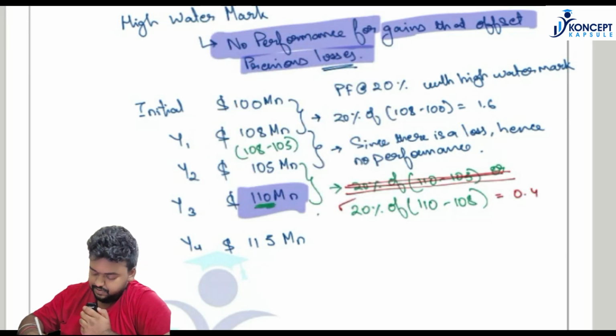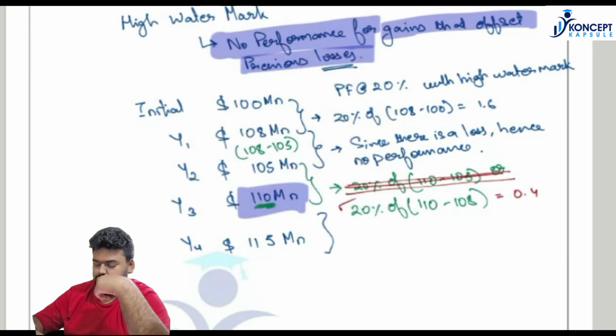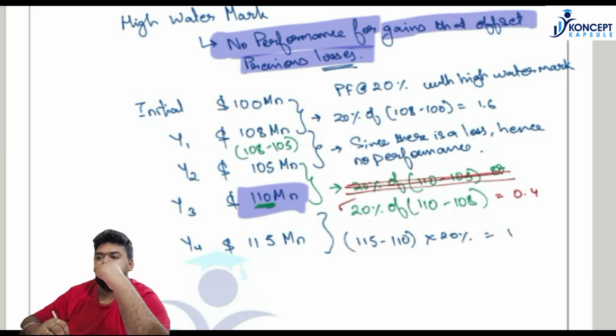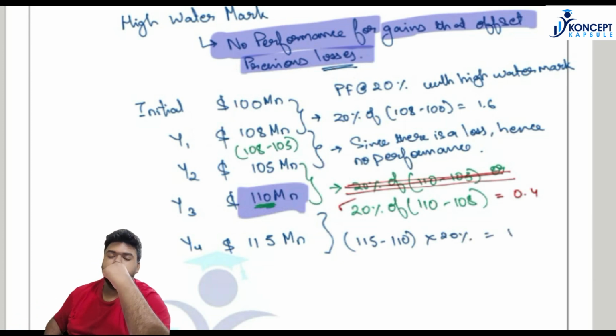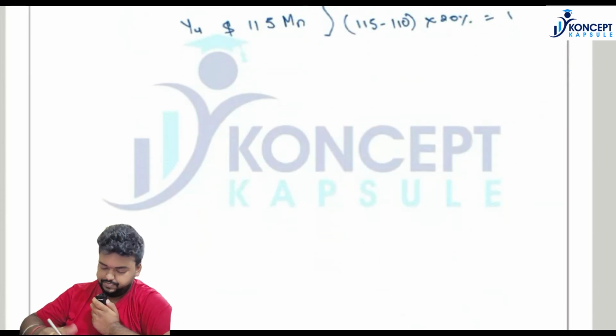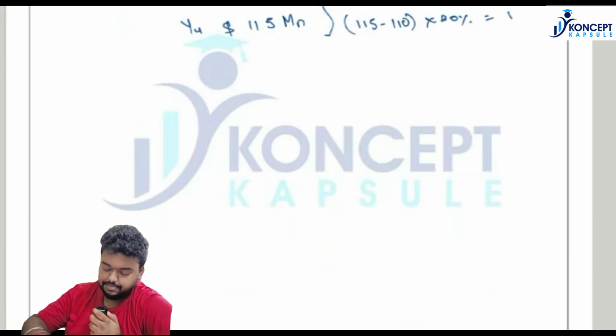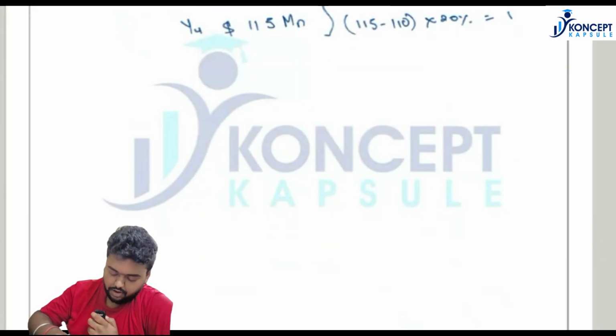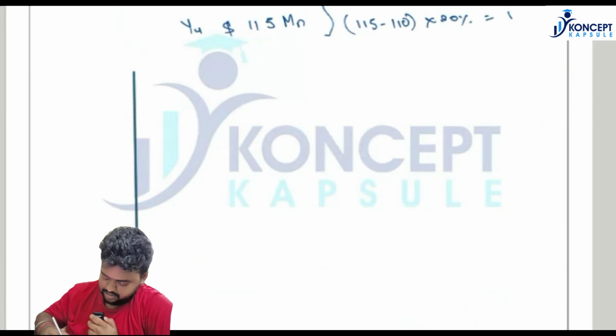Then again, for year 4, what will be the performance fees? It will be 115 minus 110, which is 1. So I guess by the help of this example, you must be able to understand what high watermark means, right? From a graphical standpoint, guys, you can draw it since it is not in the material.